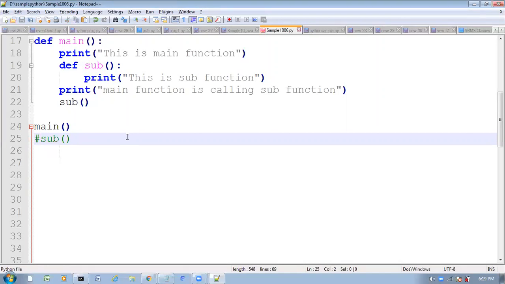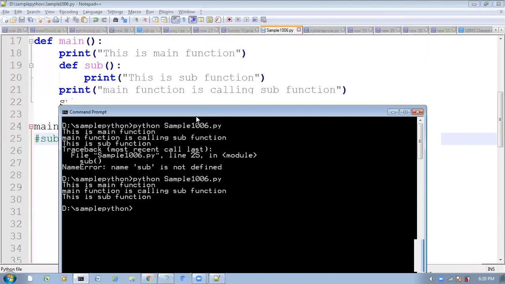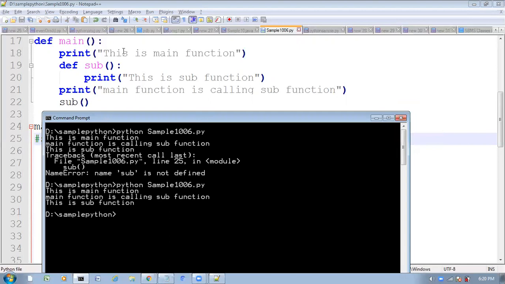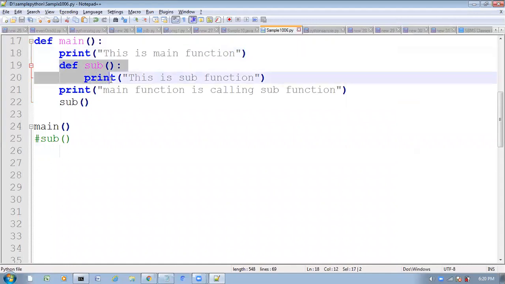Now if you run this one, what output will you get? See what we are getting. First, this is a main function. See, this line got executed. Next, what are you getting? Main function is calling sub function. After executing this line, it won't go inside; this function won't be executed.